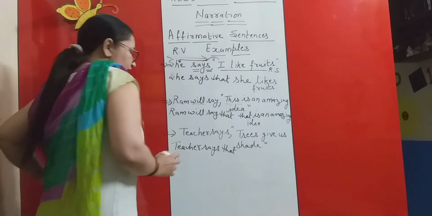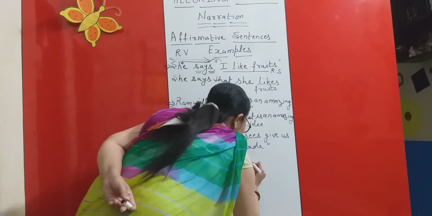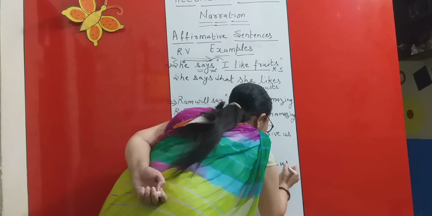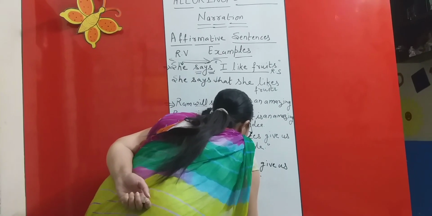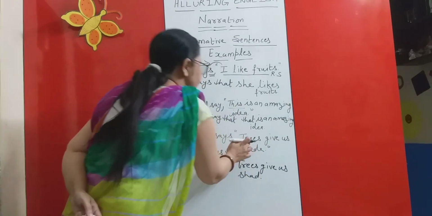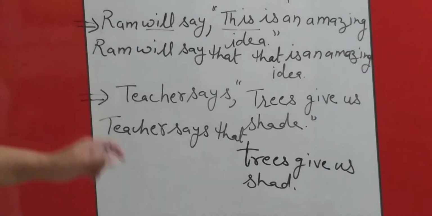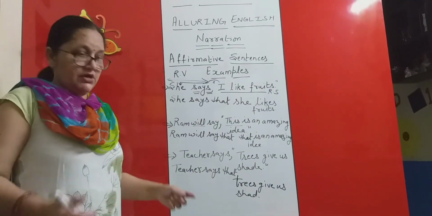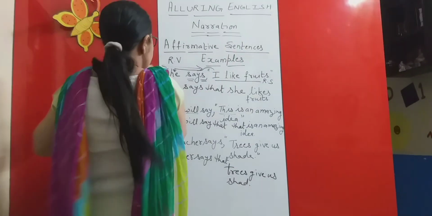So the answer will be, teacher says that trees give us shade will be the conversion of this sentence from direct speech into indirect speech. So I hope these three examples are very much clear to you. Now proceeding further, I'll give you some more examples.